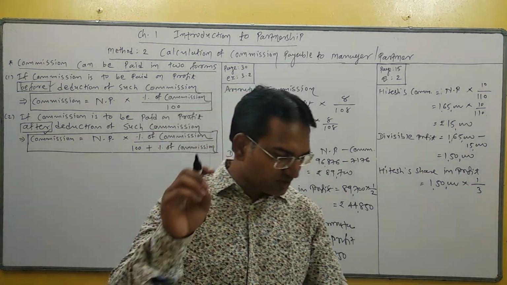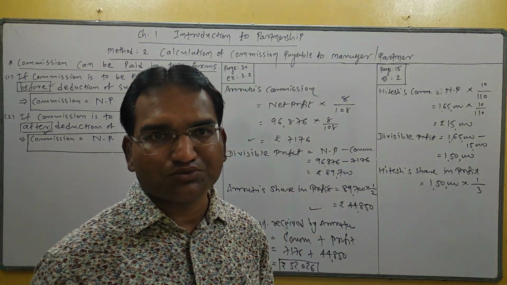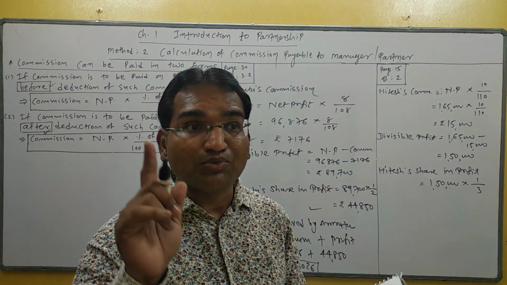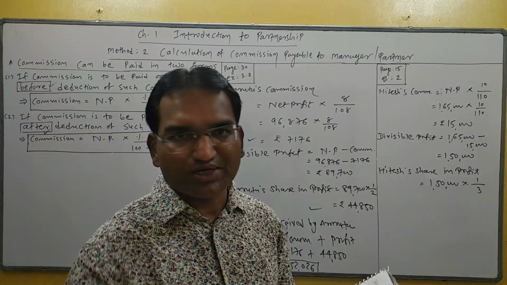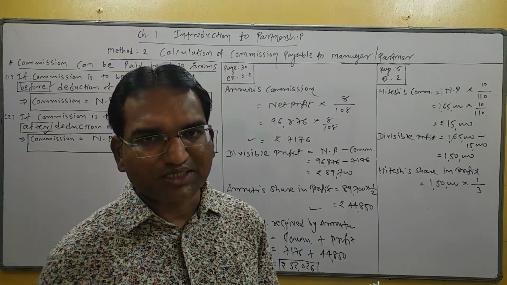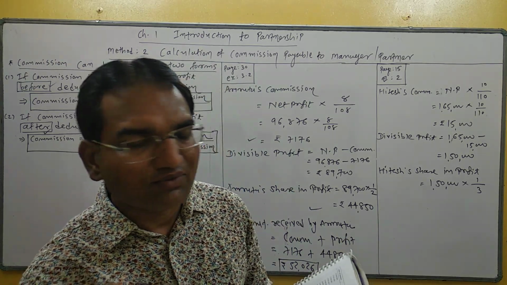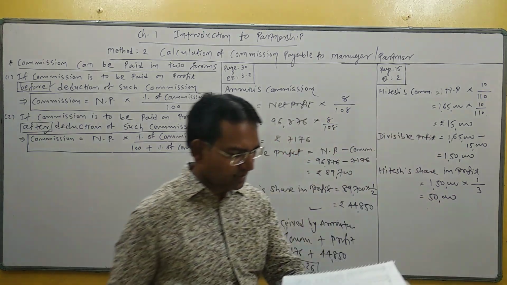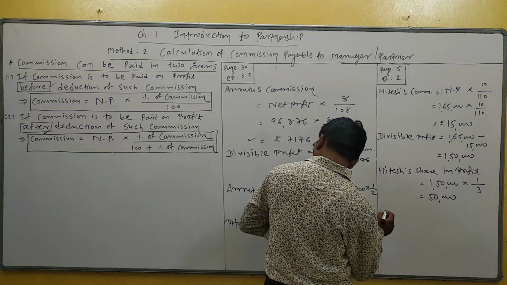Students, here the 3:2:1 proportion is given, but be careful, this is the capital ratio, and profit cannot be distributed in capital ratio. Profit is to be distributed in their profit sharing ratio. Again, the profit sharing ratio is not given, so we assume equal ratio. Here 3 partners are given. In the previous question 2 partners were given, so 1:1. But 3 partners are given, so 1:1:1, that is 1/3. So 1,50,000 into 1/3. So how much amount of profit? 50,000.